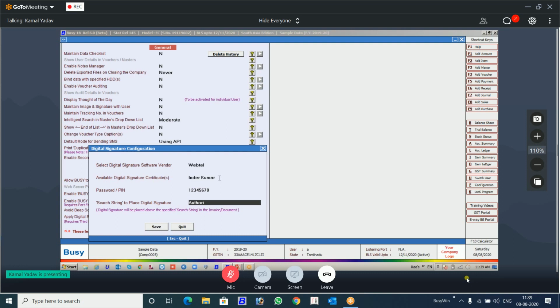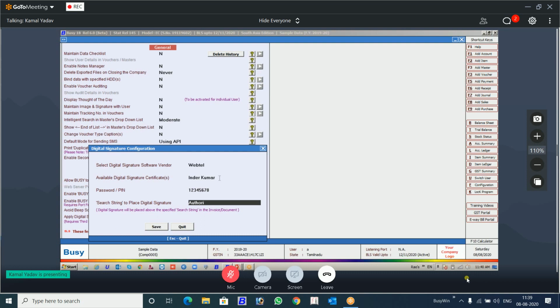You can change it. You can give any other. You can give your signatory. You can write signatory here. You can write authorized person. From authorized person, you can select the person. If accountant is written there, you can select accountant. If cashier is written there, you can select cashier. Wherever you want to print.